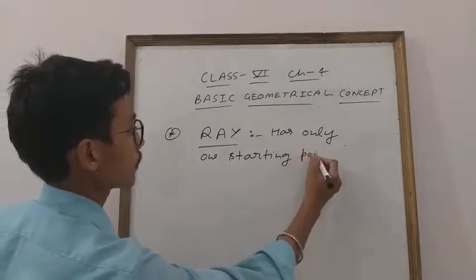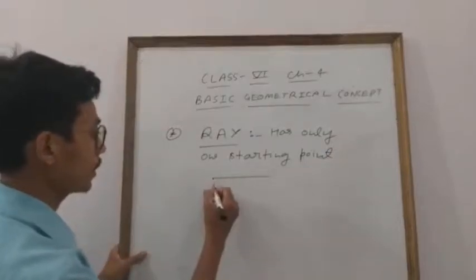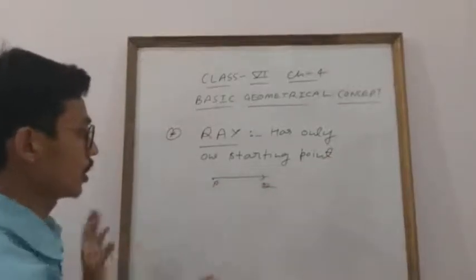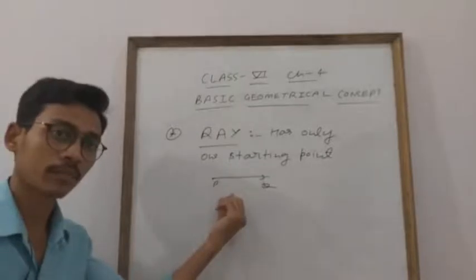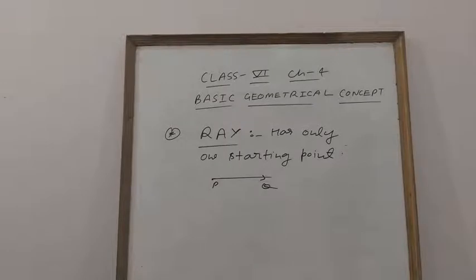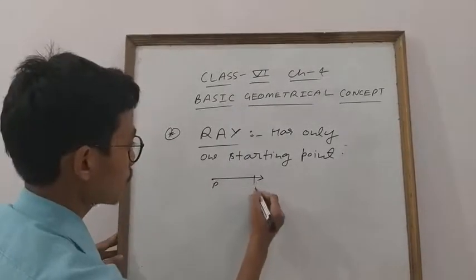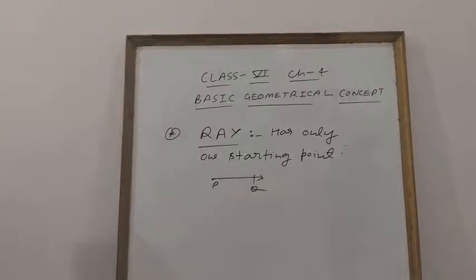For example, students, same P, Q. So see, P is the starting point. This is fixed, students, and Q is not fixed. That is, you can extend the length toward Q, but not toward P, because this is fixed. Clear, students? So here I explained line, ray, line segment. Clear everyone?